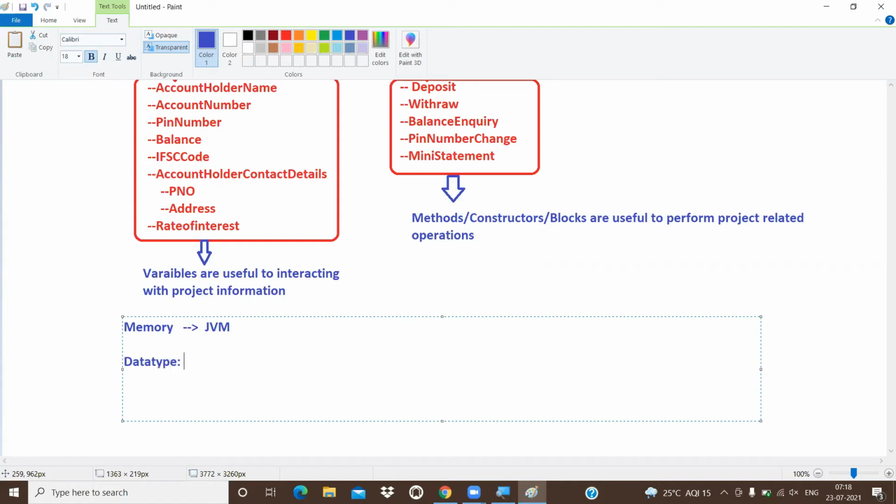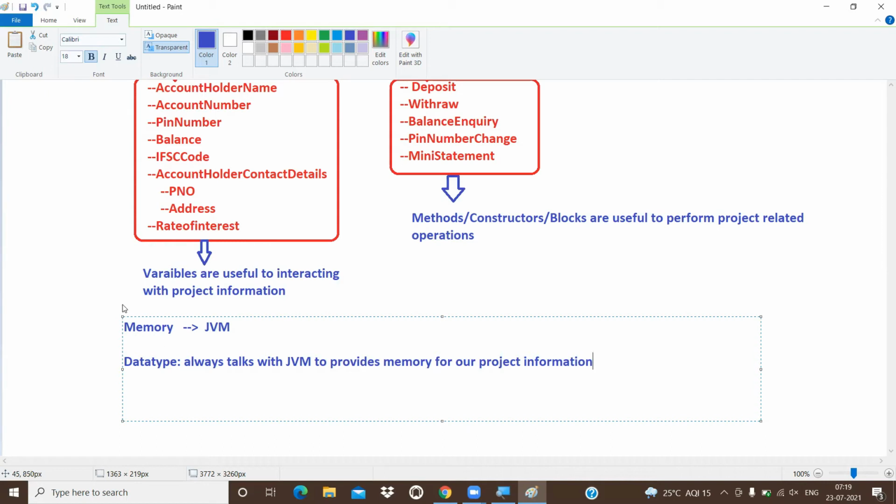How can we give that information? Through the data type concept. Slowly I'm introducing programming related information, guys. Data type always talks with the JVM to provide some memory, memory for our project information.